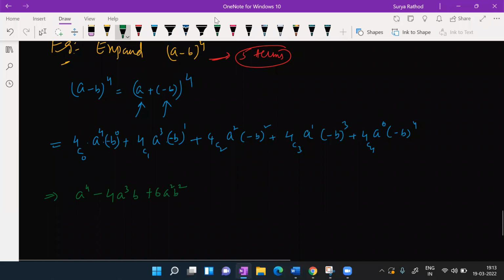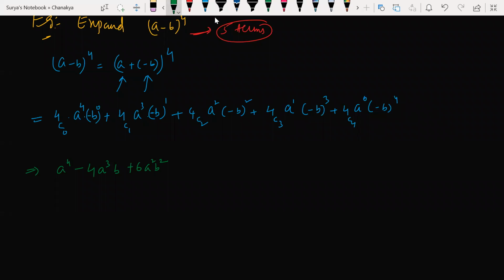Next, 4C3 answer, don't calculate like that. 4C3 is directly 4C1 only. 4C1 answer is 4. a to the power of 1, minus b cubed is minus b cubed, so minus I am writing here. So plus 4C4 is 1 again. 1 into a to the power of 0, and minus b to the power of 4 is plus b to the power of 4 only.